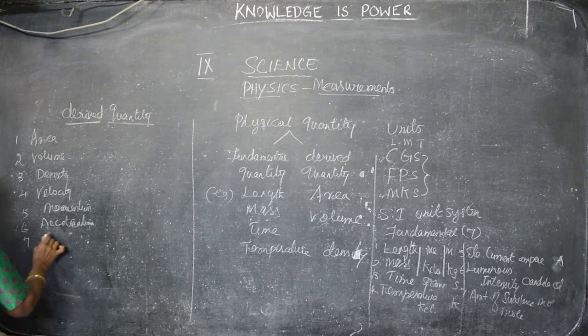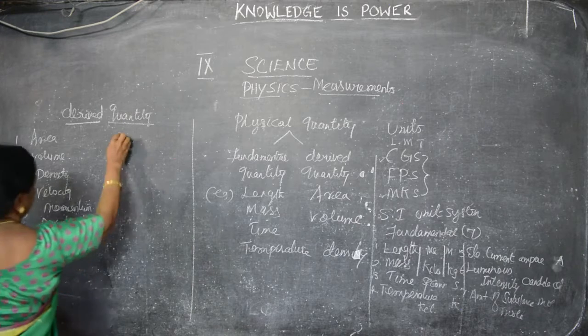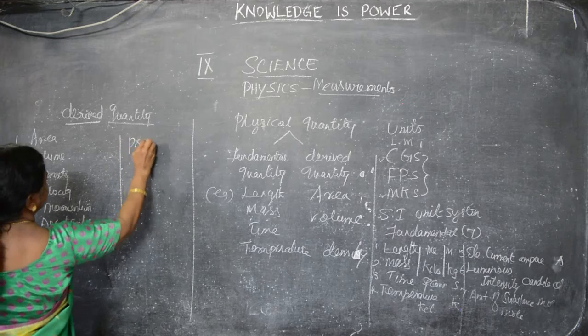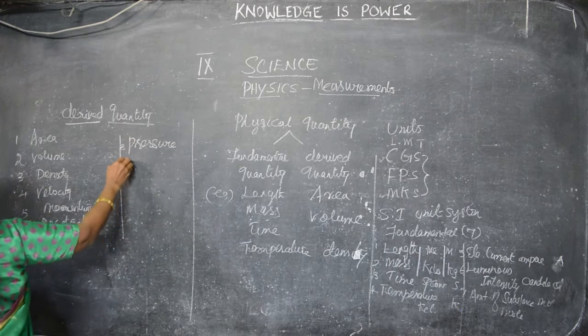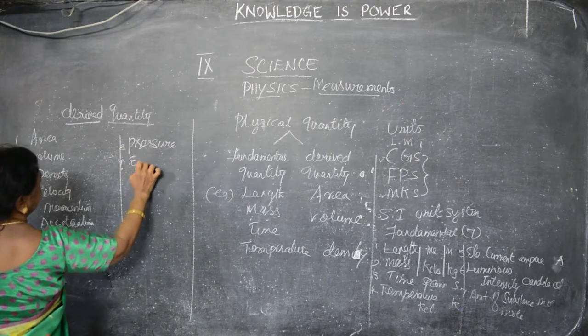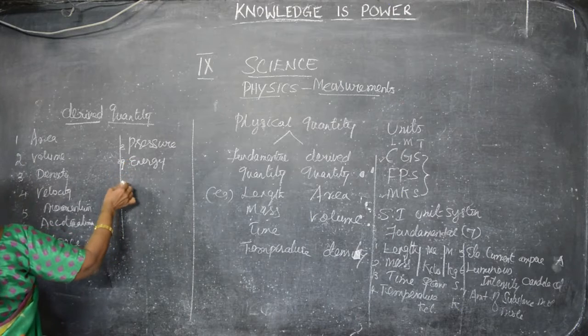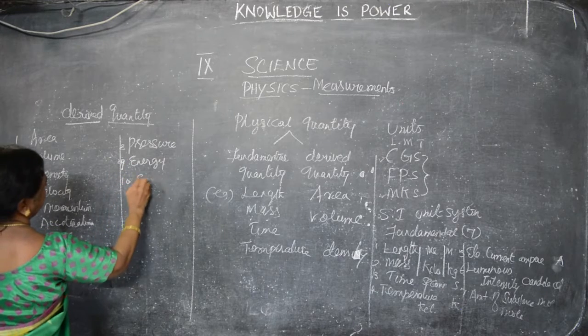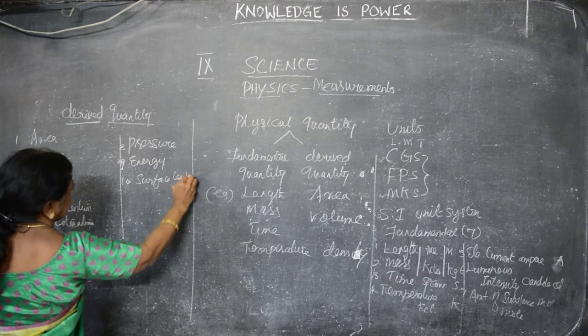Force. Pressure. Energy, that is the capacity to do the work. And the last one is surface tension. That is a place where the reaction happens. Surface.